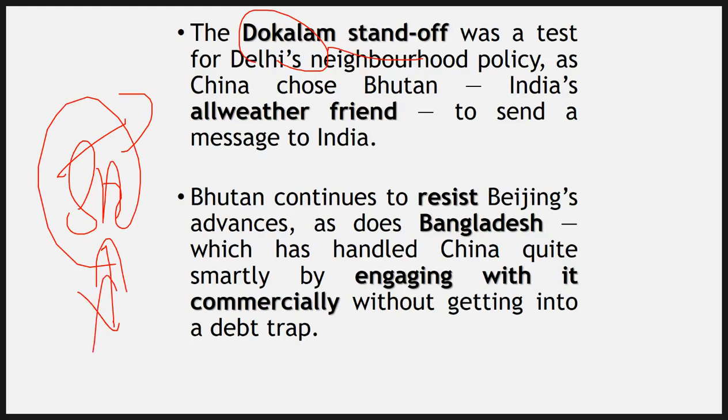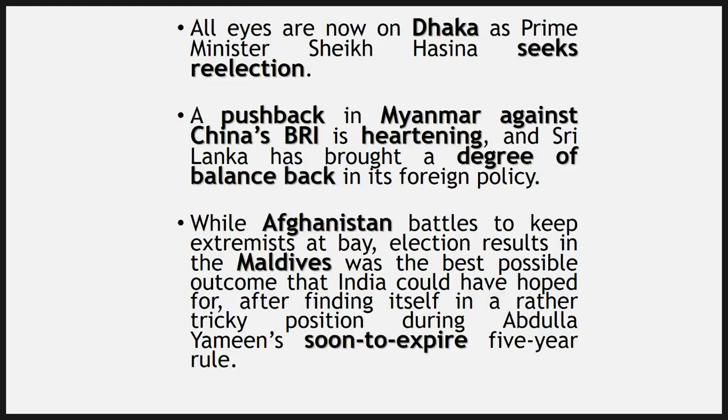We are going to be here. You are going to feel our presence in this South Asian region. Bhutan continues to resist Beijing, but Beijing is trying its best to get Bangladesh on board. But Bangladesh, very smartly, engaged with China, but not with infrastructure and other things that can create a debt trap for them.